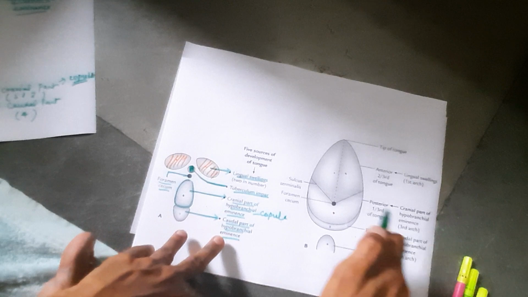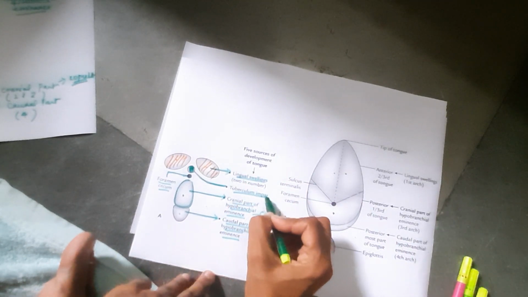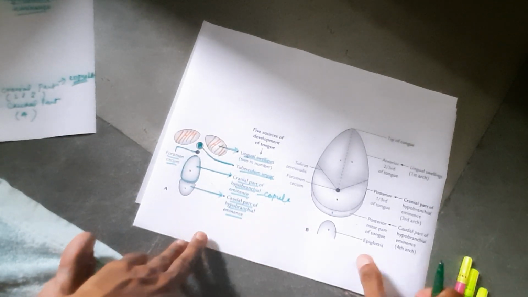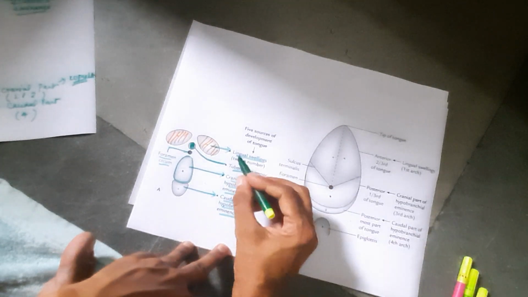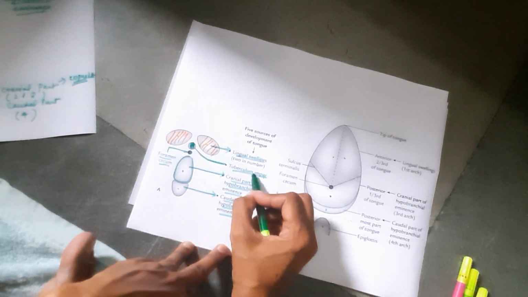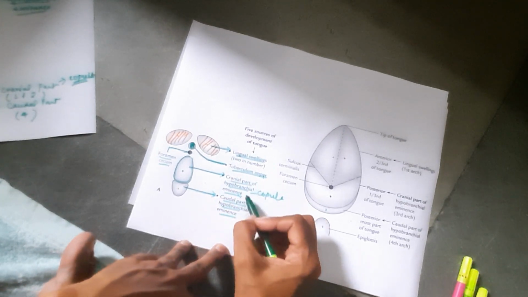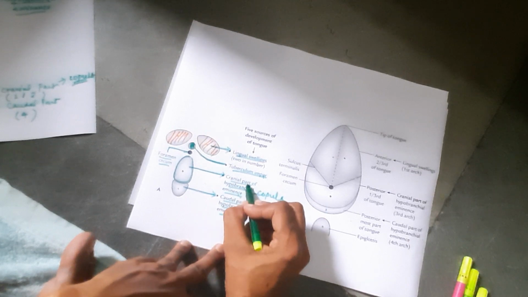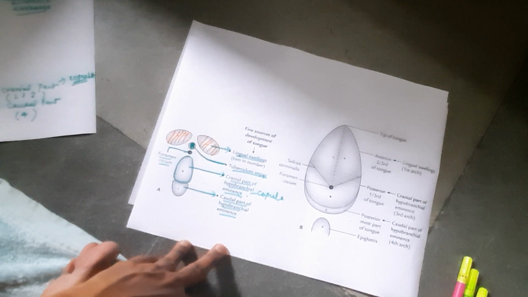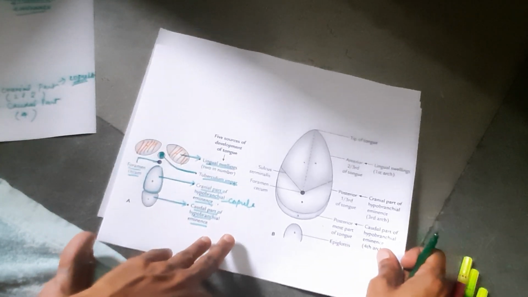Okay, so there are 5 sources for the development of the tongue: 2 lingual swellings, 1 tuberculum impar, 1 cranial part of the hypobranchial eminence, and 1 caudal part of the hypobranchial eminence. Lingual swellings arise from the first pharyngeal arch, tuberculum impar also from the first pharyngeal arch, the cranial part of the hypobranchial eminence arises in relation to the second and the third pharyngeal arch, and the caudal part of the hypobranchial eminence is in relation to the fourth pharyngeal arch.